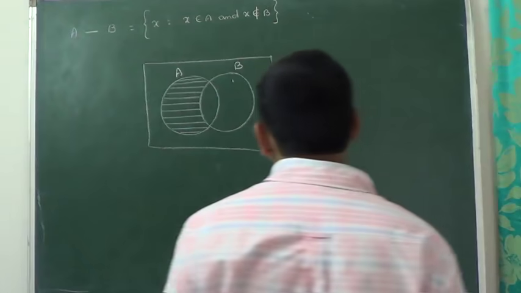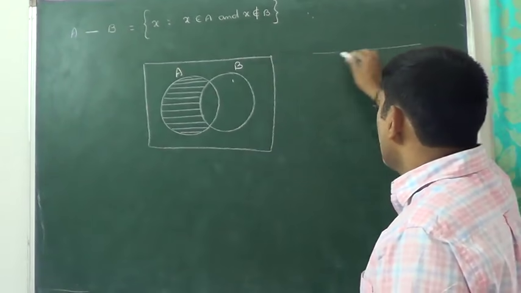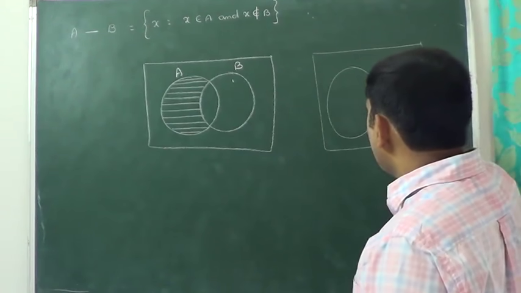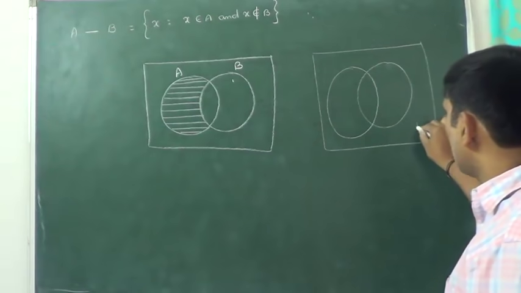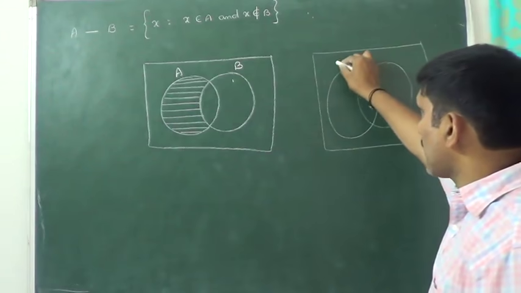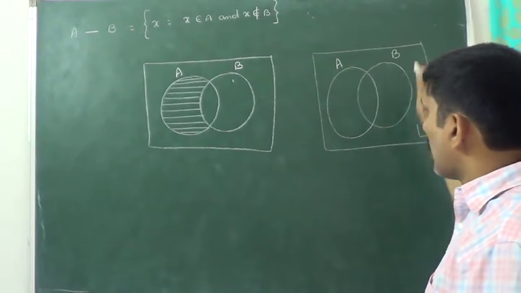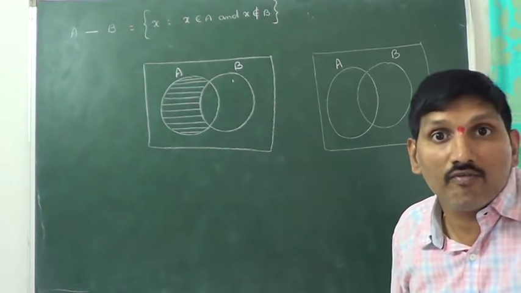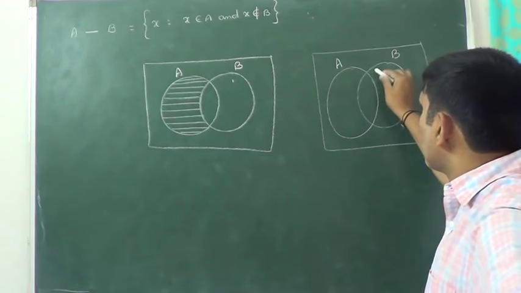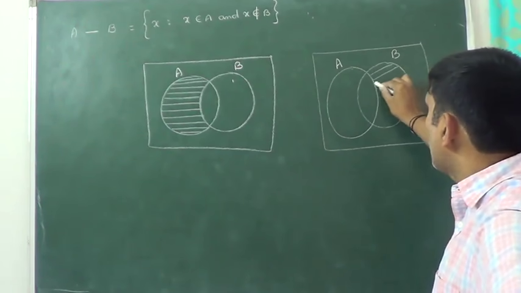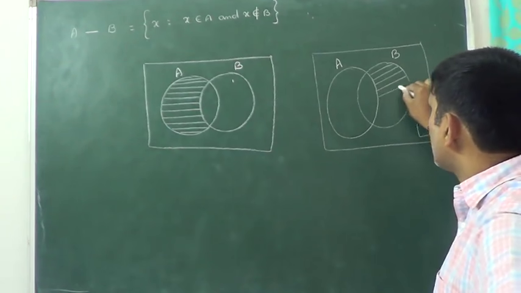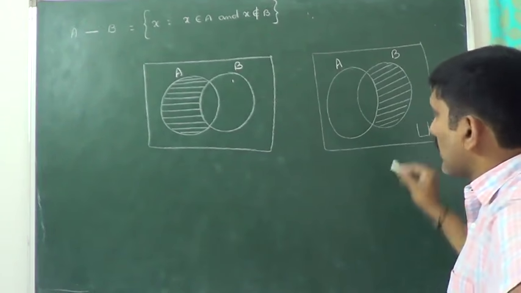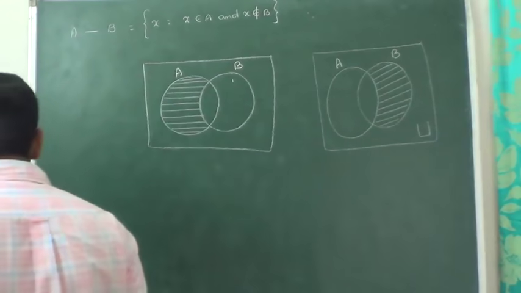Now can you tell me what is B minus A? This is the set A, this is the set B. No doubt the entire rectangle is the universal set. Now what I am saying is, B minus A: from B, the portion of A we have to remove. This entire portion represents B minus A. So that is about A minus B and B minus A.